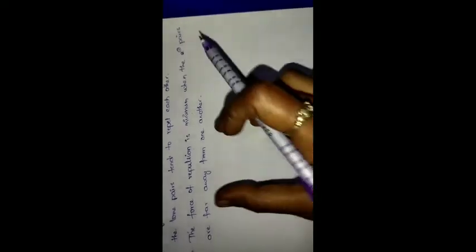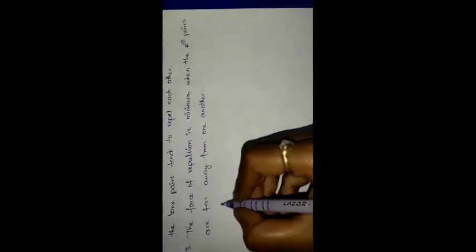The next postulate of this theory is that the force of repulsion is minimum when the electron pairs are far away from one another. For example, here I am taking sulfur, which has 6 valence electrons, and the SF4 molecule.